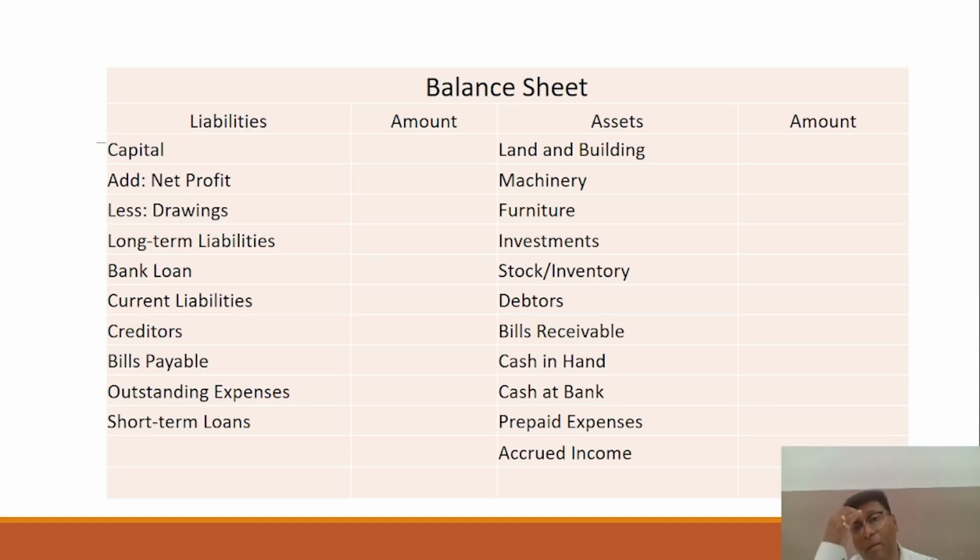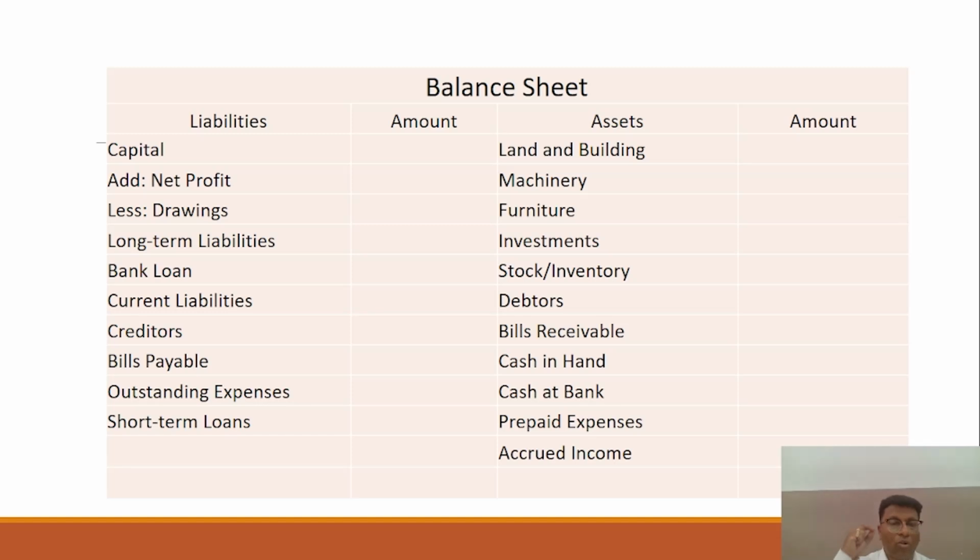Because if you are not remembering and not trying to keep in mind, these are very common items, and you can develop the understanding. As per the accounting principles, from the organization's perspective, the capital is the liability of the business organization. It means this amount which is invested by the owner has to be repaid by the organization after some time, if the owner requires that. So at the time of shutting down the business, capital is the liability of the organization and is to be displayed on the liability side of the balance sheet.